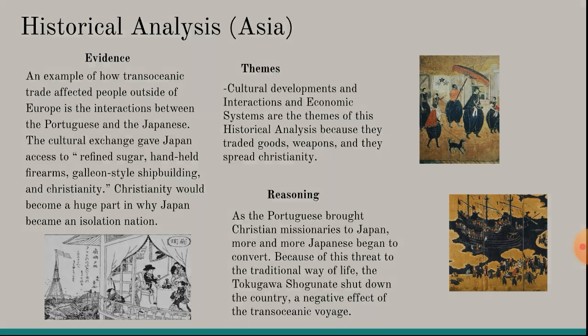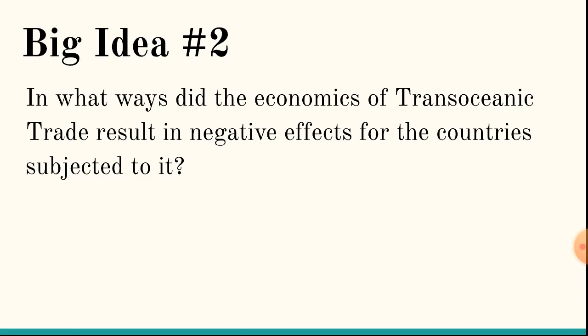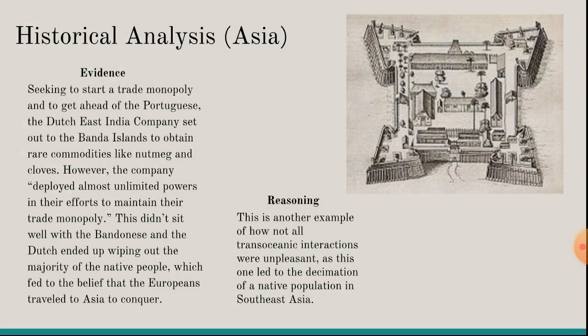Hello, my name is James Dawkins, and I'm in Mr. Whalen's 4A AP Modern World History class. Described in Big Idea number 2, in what ways did the economics of transoceanic trade result in negative effects for the countries subjected to it? I'll give you a few seconds to pause and think about it. Okay then, since transoceanic voyages connected the eastern and western hemispheres, a global market was created. This led to many impacts on the countries who traded, especially economically.